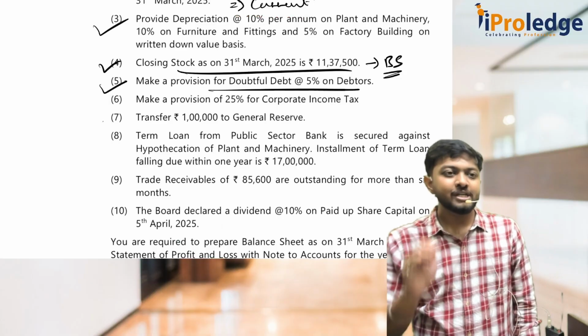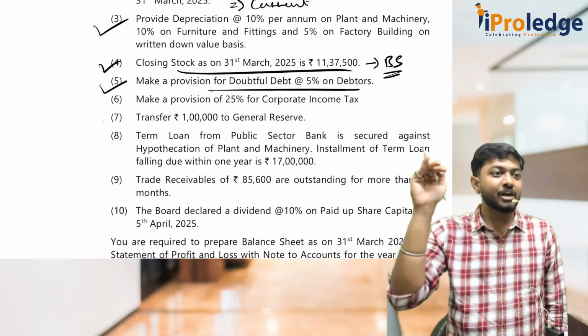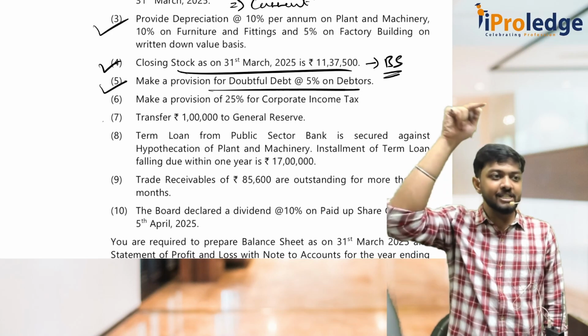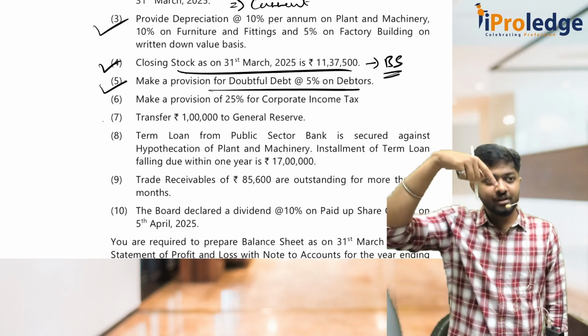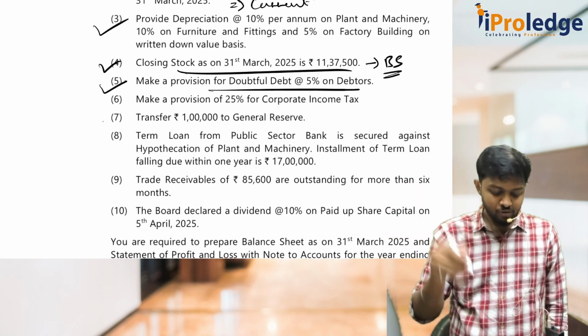So what you have to do? From P&L, transfer 1 lakh to general reserve. P&L reserve, general reserve, two reserves will be there, no? Out of P&L, transfer 1 lakh to GR.